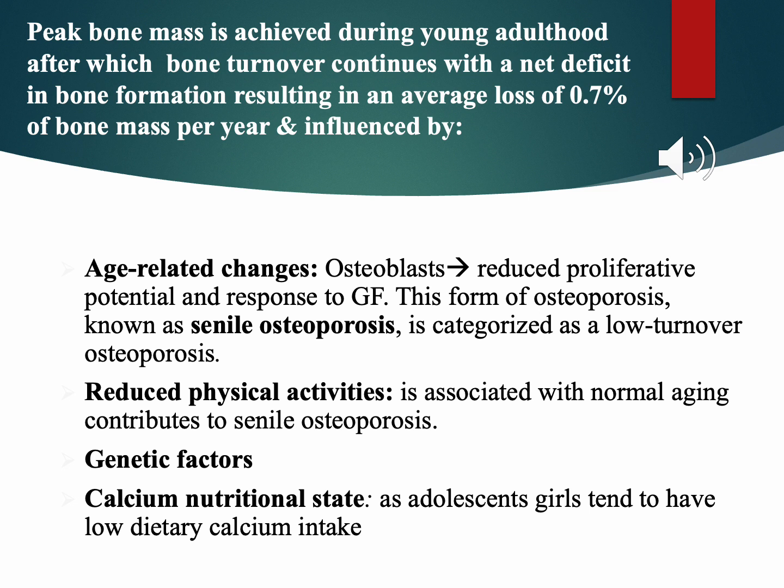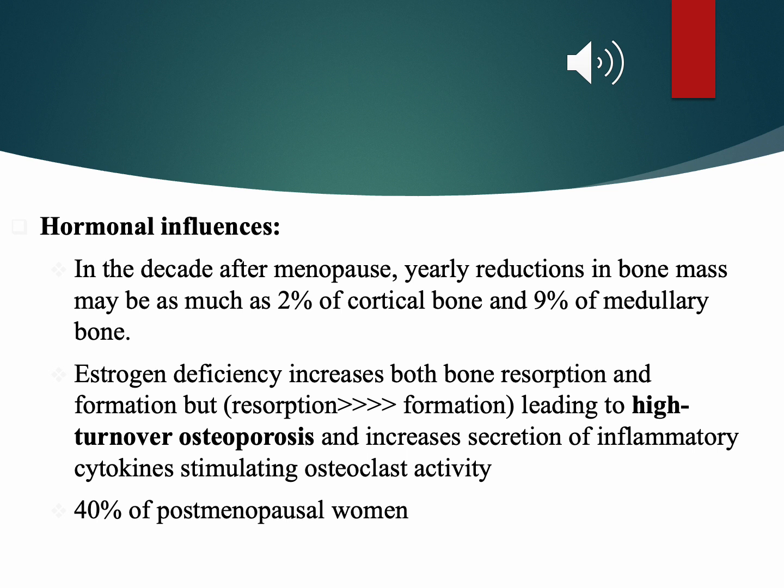Other factors include genetic factors and calcium nutritional state, especially in adolescent girls who tend to have lower dietary calcium intake. Then there are hormonal influences. It's known that in the decade after menopause, the yearly reduction in bone mass may be as much as 2% for cortical bone and 9% for medullary bone. The postmenopausal reduction of bone mass is thought to be hormonally related.